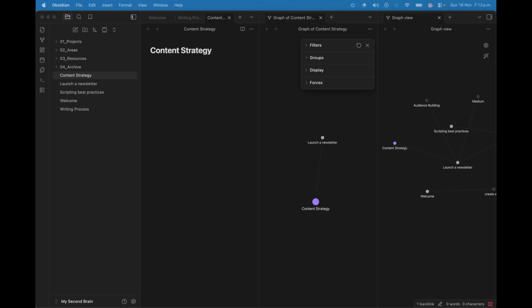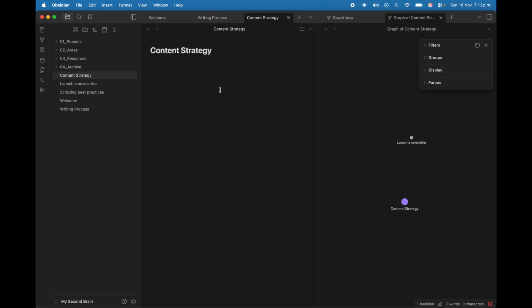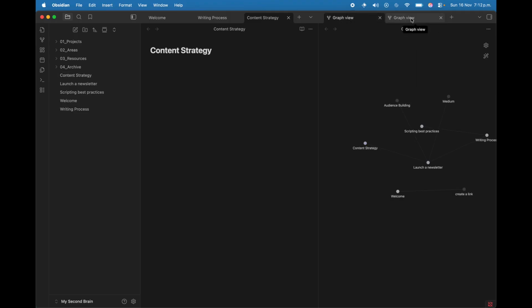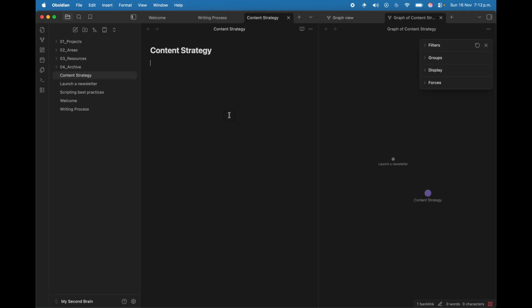This is visual and rich reference to the bridges that you make. I will now rearrange this layout, so you can drag any tab or element that you want. Let's bring that to the right side so that I now have two windows instead of having three. So I can change between my graph view and my local graph view.